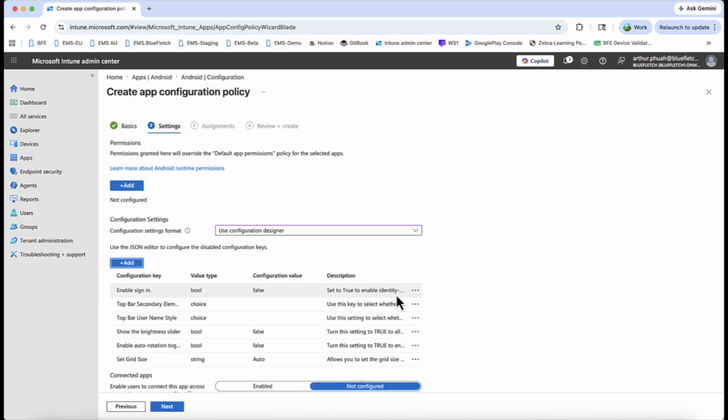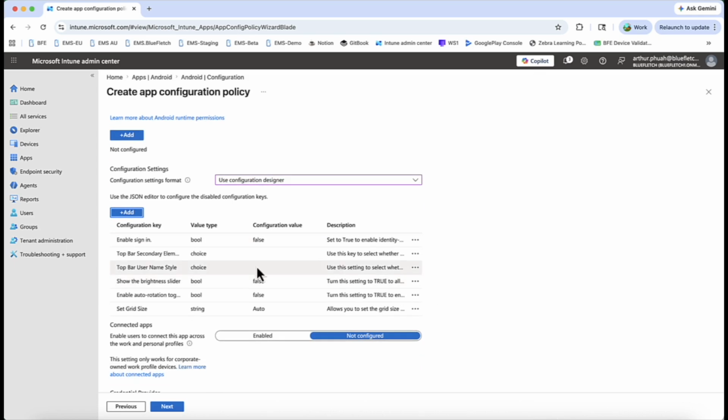Okay, so once we have those, we can choose what we want to do with it over here, whether or not we choose it to be like working or not. So right now it says false, set that to true, and put this as your tenant name, and we want it to be first and last name.